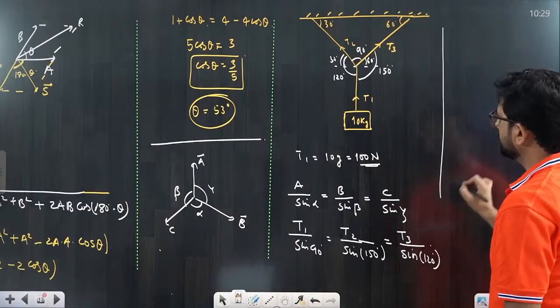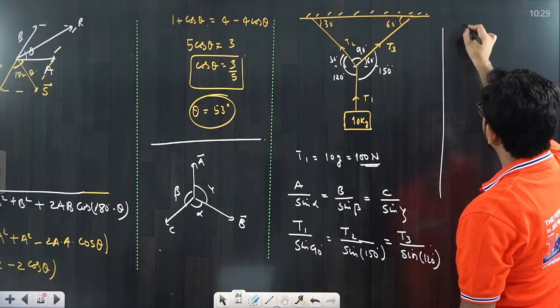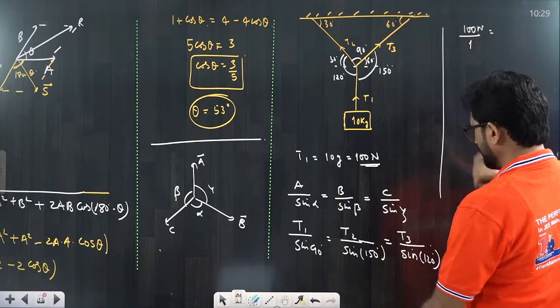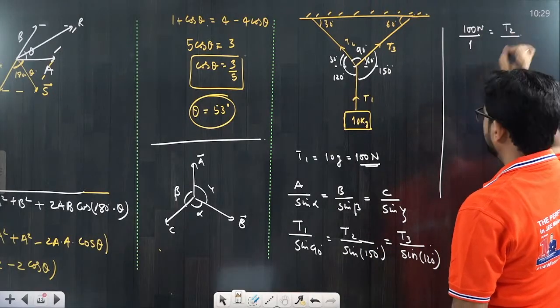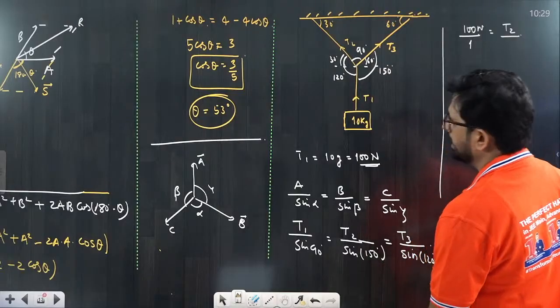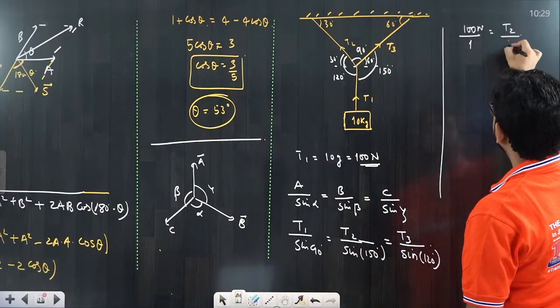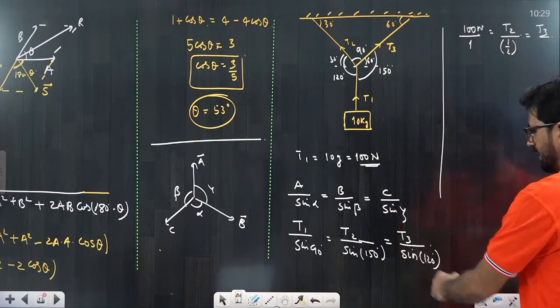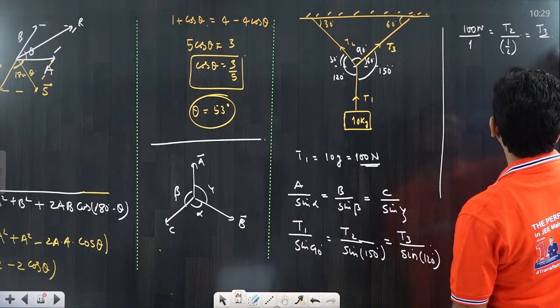So simply we know T1 is equal to how much? 100 Newton. So you will say 100 divided by sin 90 is equal to 1. Okay, that is equal to T2 divided by how much value? This is sin 150. Sin 150 is equal to 1 by 2, equal to sin 30, and T3 is divided by sin 120, and that is equivalent to sin 60, that means root 3 by 2.